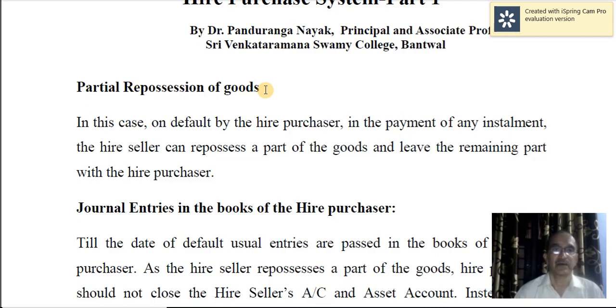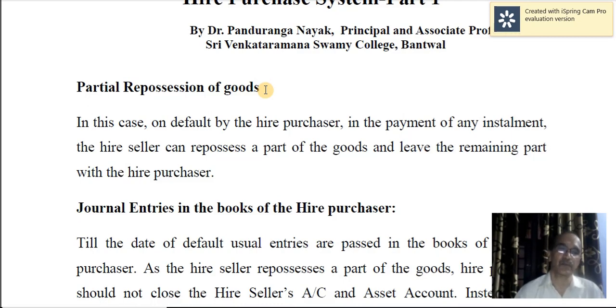Supposing 5 machines have been sold to the hire purchaser, and in case there is default after paying 1 or 2 installments, the seller may take back not all the machines. He may take back just, for example, 3 machines, and allow the buyer to retain 2 machines. So this is a case of partial repossession of the goods.